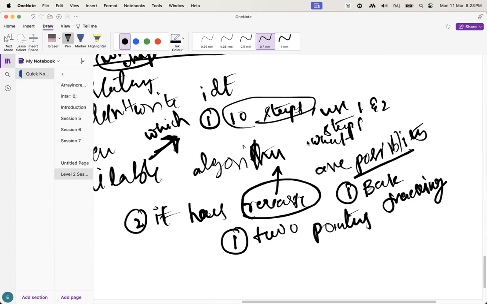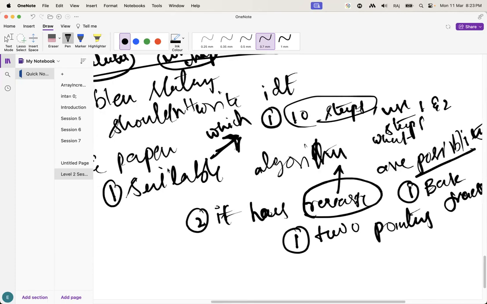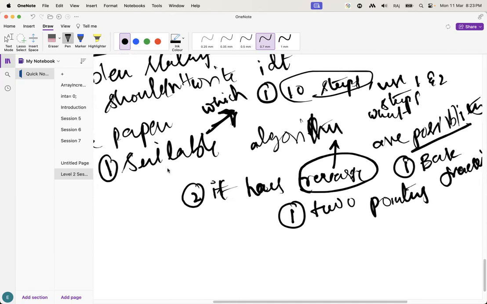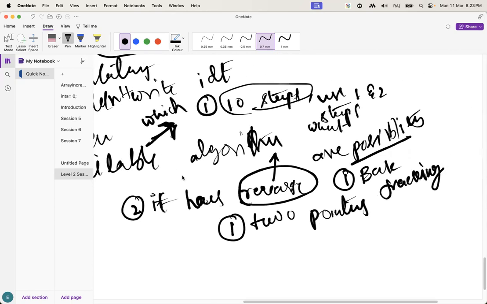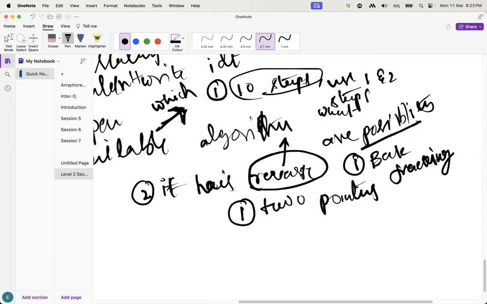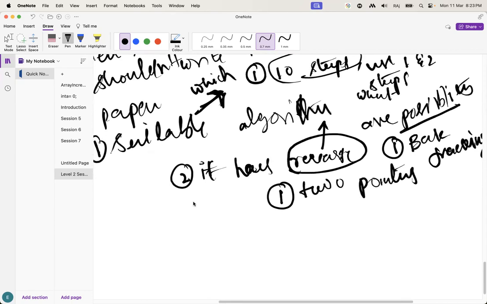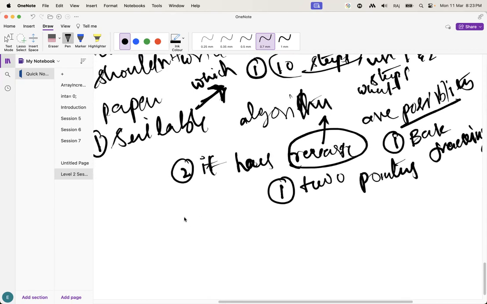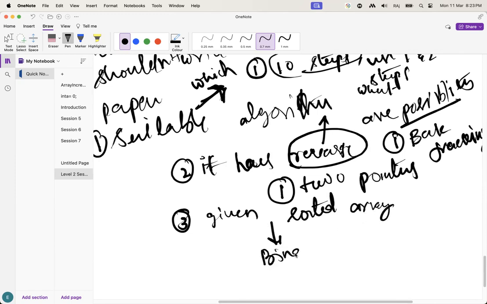I'm just telling you what the first step is. If you don't know about 2 pointers or backtracking, no need to worry, I'm going to explain these things later. Let's suppose the problem statement is given as a sorted array. What do you have to do, guys? You have to choose binary search methods.